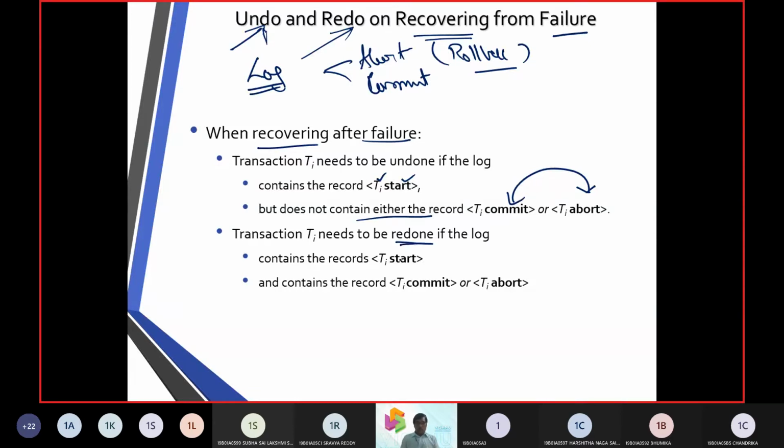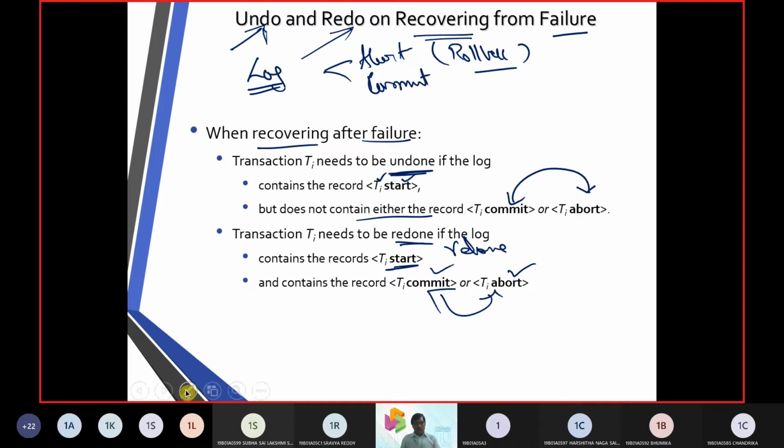But when it is going to be redone, again there is a choice whether to commit a transaction or abort a transaction. So we have two operations, one with undo or another with redo. So undo and redo,